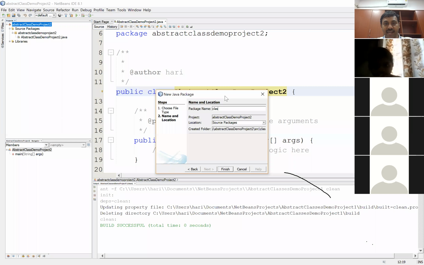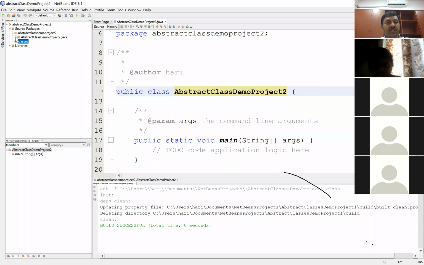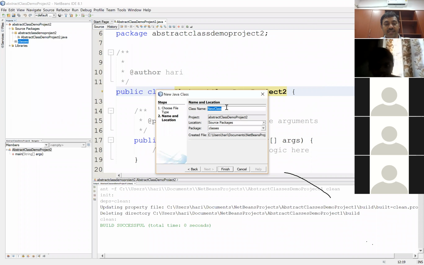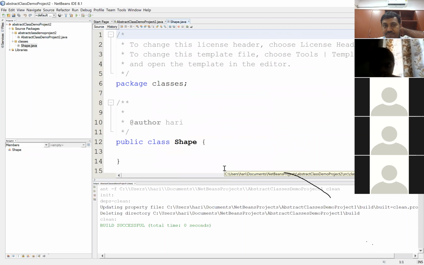I'll call this classes, where I'll put all my classes, right? And in that package classes, I'm trying to create a new Java class called Shape. This is the example we were trying to follow from the last lecture. So we'll continue with the same thing. So I've got a class called Shape.